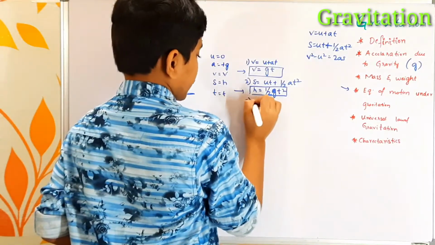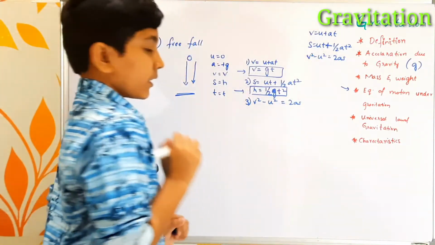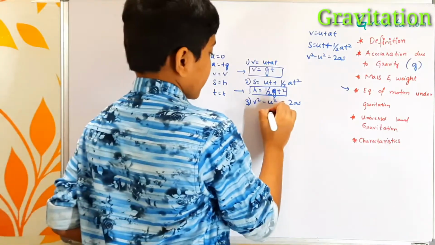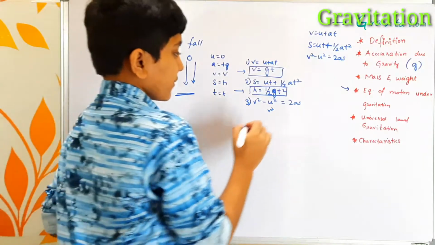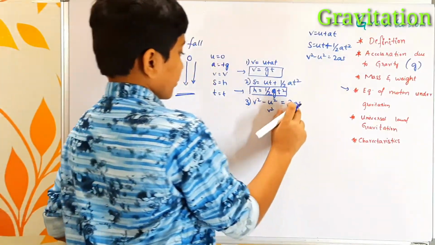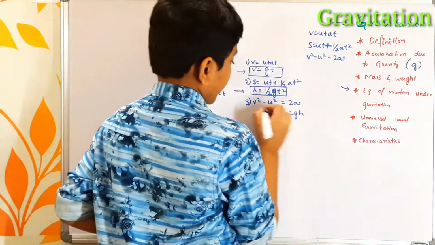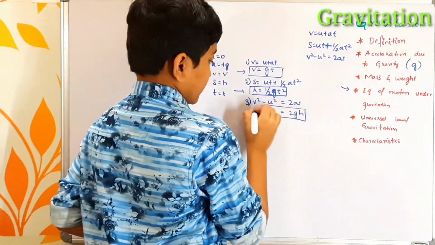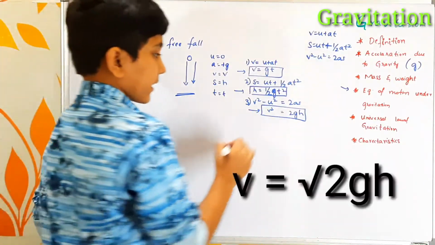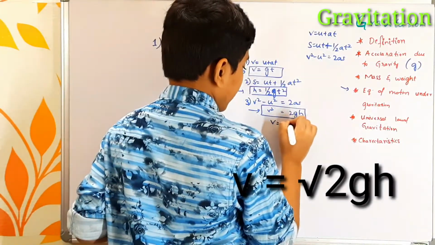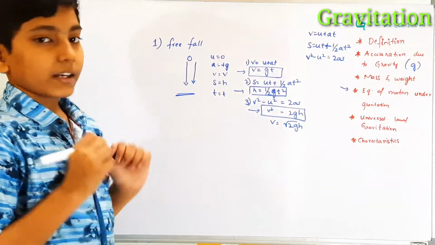Looking at the third equation, v square minus u square equals 2as. It is going to become v square, since the u value is 0, u square is also 0. So v square equals 2 into, the a value is g and the s value is h, 2gh. So this is our third equation of motion for free fall. And from this third equation, I can write v equals square root of 2gh. So these are the equations of motion under free fall.